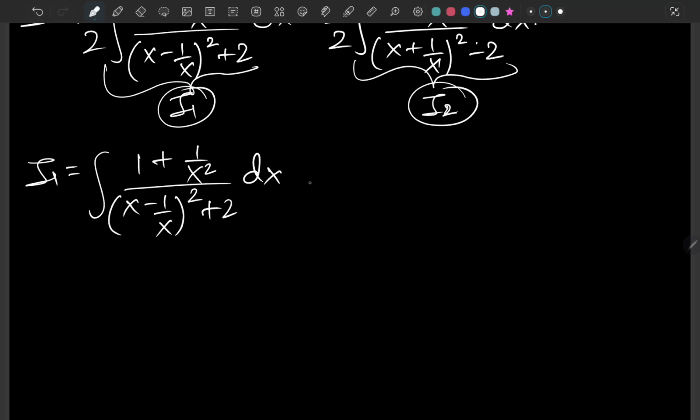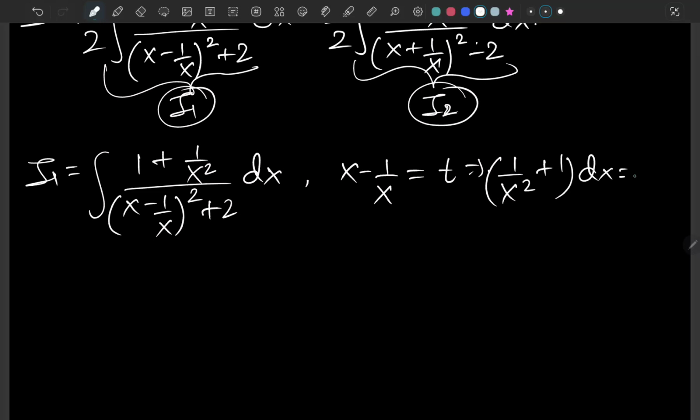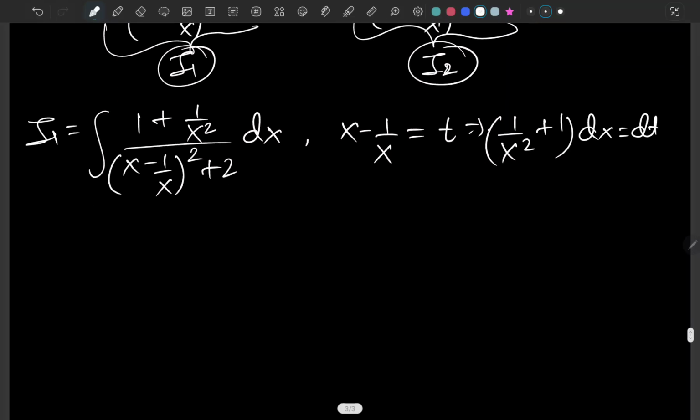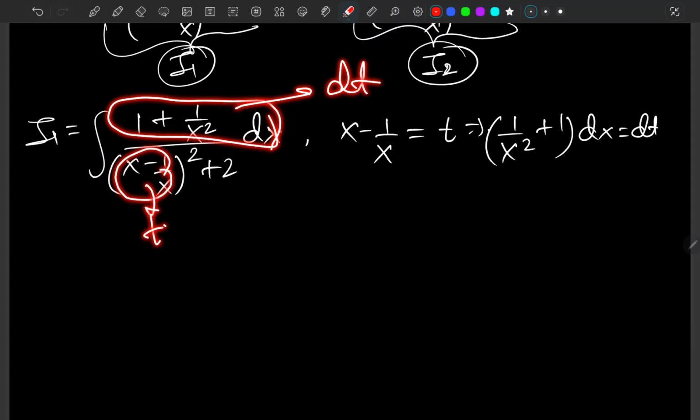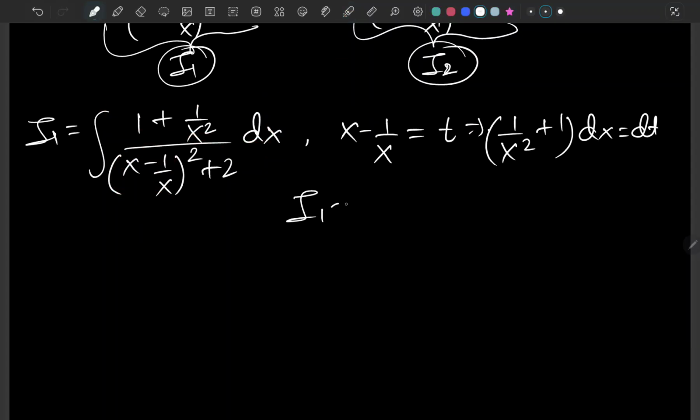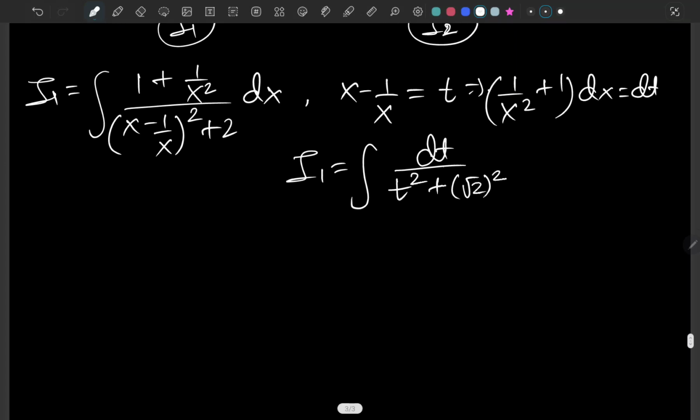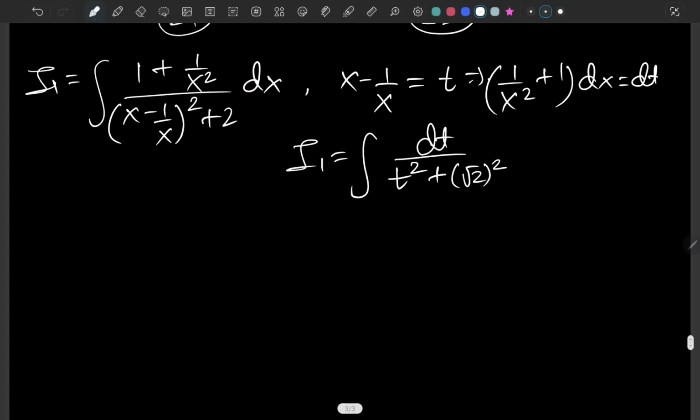So I'm just going to consider here that x minus 1 over x equals t. So that's gonna give us 1 plus 1 over x squared dx equals dt. So this whole part becomes dt and this becomes t. So we are having our I1 as the integral of dt over t squared plus, we can write 2 as square root of 2 whole squared, right? Since it's just a basic integral,